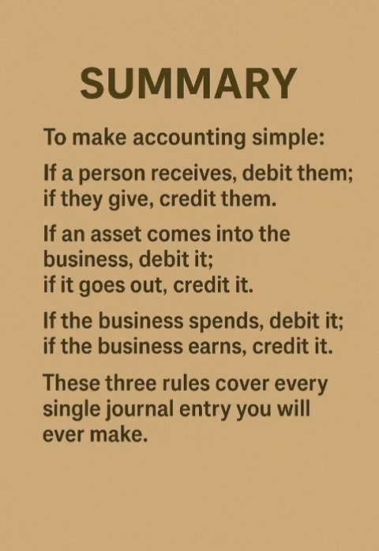Summary. To make accounting simple. If a person receives, debit them. If they give, credit them. If an asset comes into the business, debit it. If it goes out, credit it. If the business spends, debit it. If the business earns, credit it. These 3 are the golden rules of accounting.